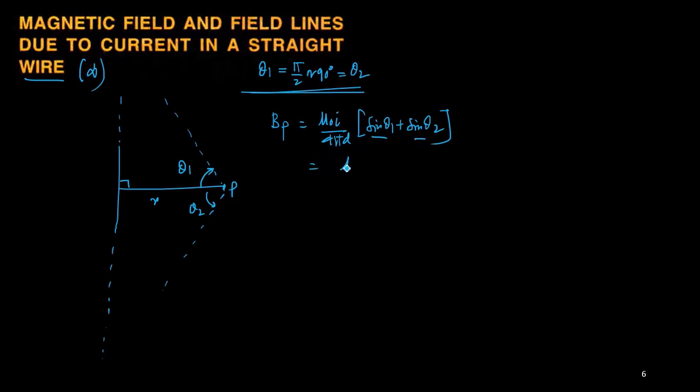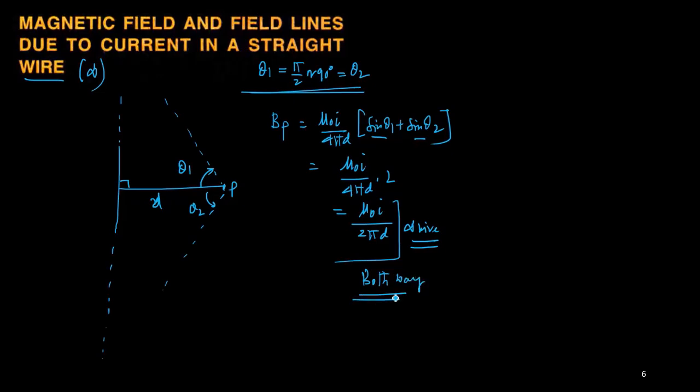So ultimately mu naught I by 4 pi d multiplied by 2 equals mu naught I by 2 pi d, where d is the perpendicular distance. This formula is valid for the both way infinite wire. Both way infinite means neither can you see the point A nor the point B from the point P.